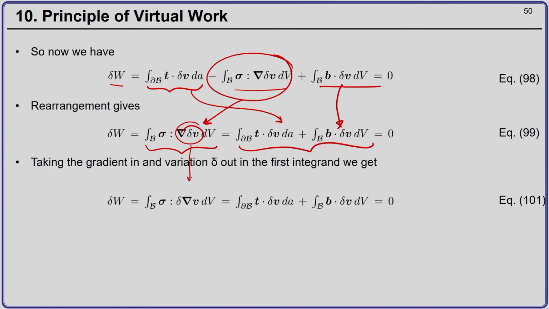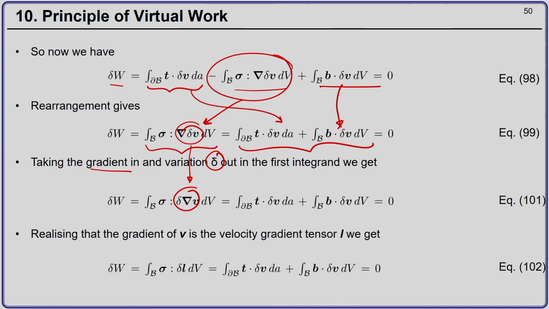Now, the gradient and the variation symbols can be interchanged. So, the gradient of del V I can write as del of the gradient of V, and now I know that the gradient of V is nothing but the velocity gradient. So, del V is nothing but L. I can substitute L here, and this is what I get. These two terms remain the same; they do not change.